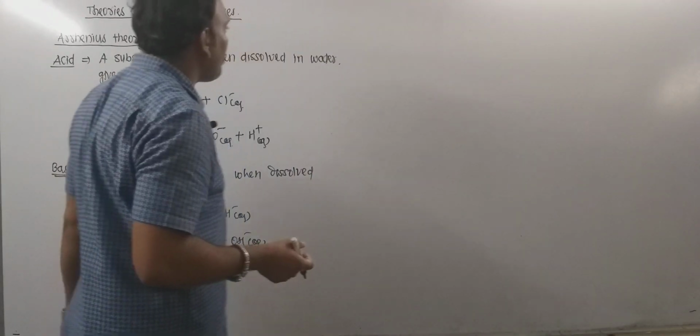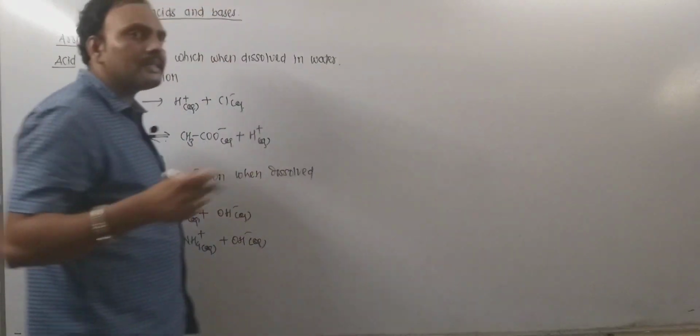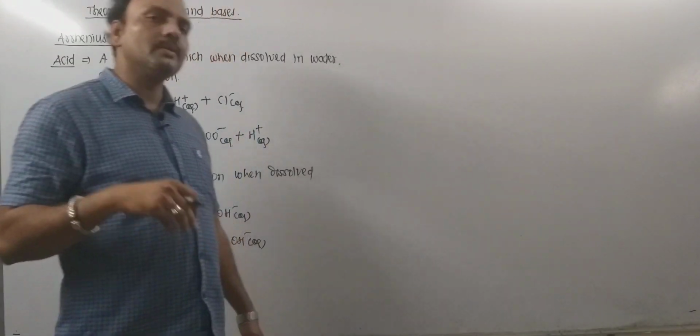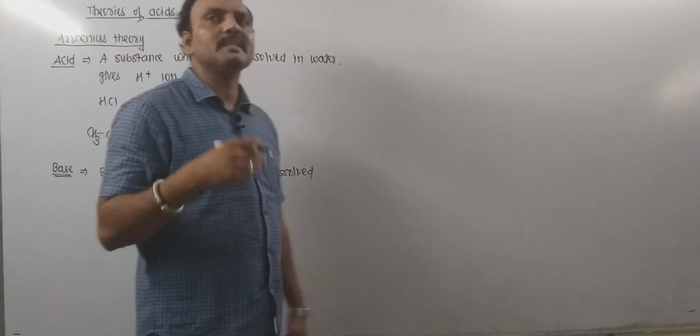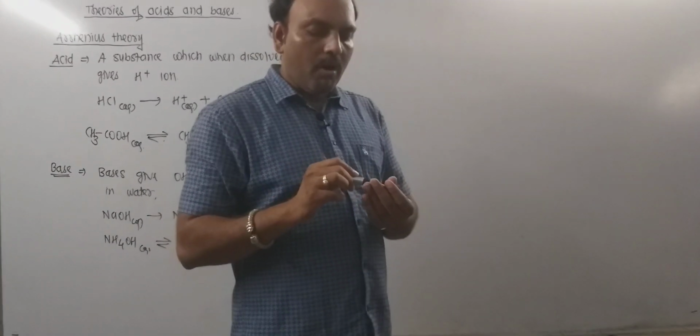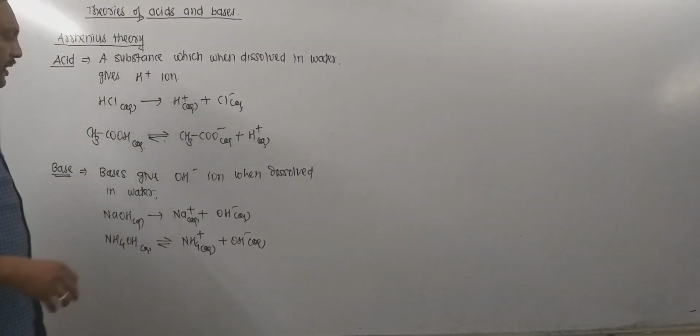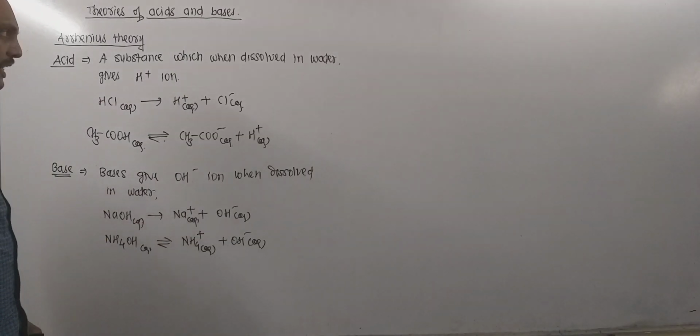On the basis of extent of ionization, Arrhenius theory also explains strong acids, weak acids, strong bases and weak bases. A strong base is a substance which when dissolved in water gives a large number of OH minus ions.